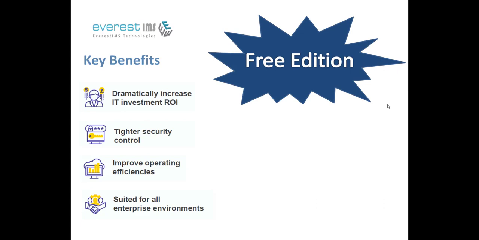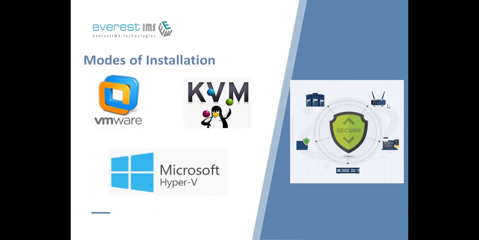Infraon SecuRA is available in a free edition, which can be downloaded from our website. For recommended hardware specifications, you can refer to the FAQ or the installation guide. Infraon SecuRA offers different modes of installation including VM, KVM or Hyper-V. Let's start with the installation on VMware.